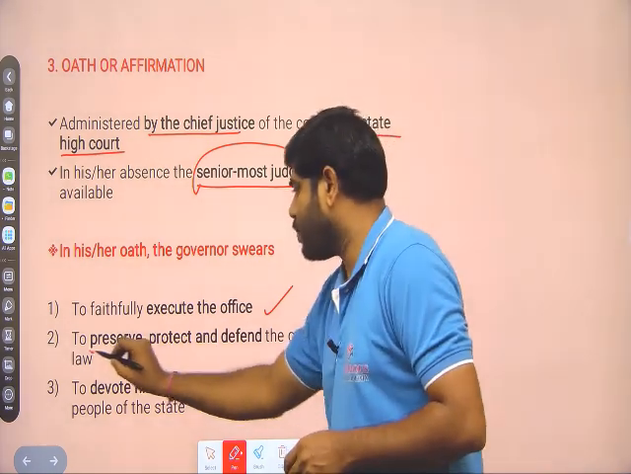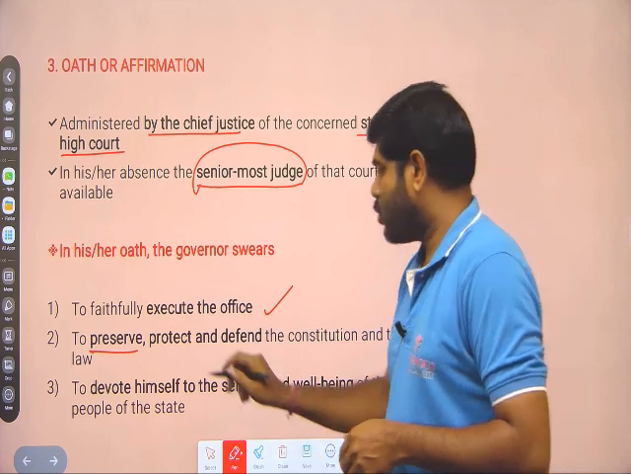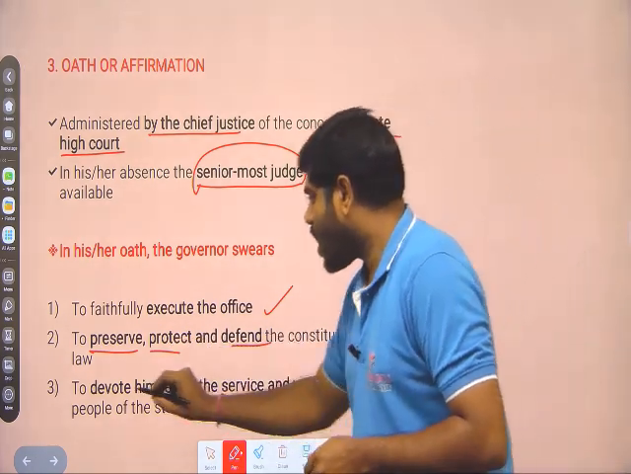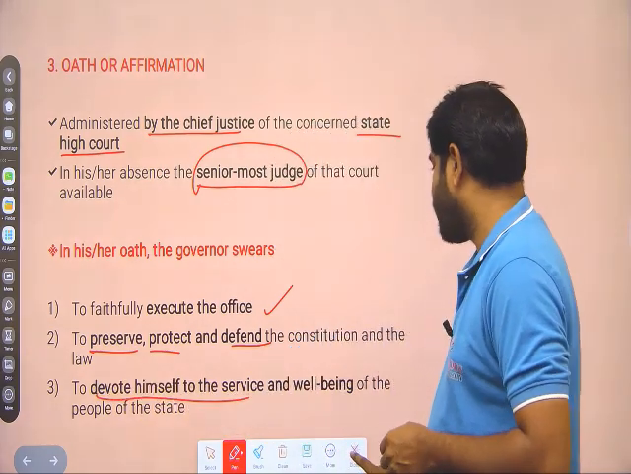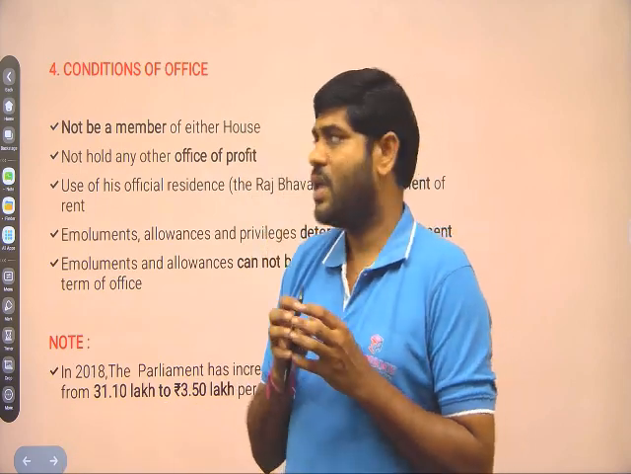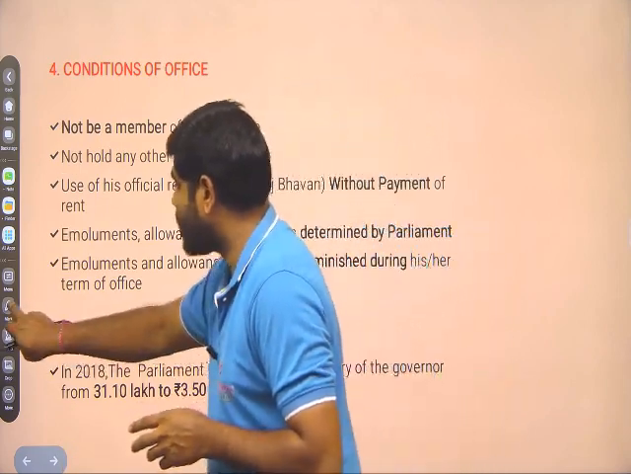Second one, to preserve. This is the main duty of the governor. To preserve, protect and defend the constitutional provisions and law. Third one, to devote himself to the service and well-being of the people. So these are the three main oaths or affirmations of the governor. Fourth one, conditions of the office.